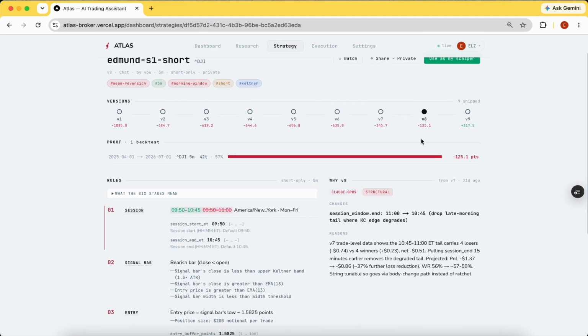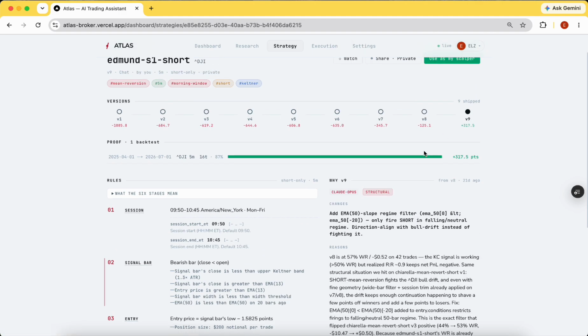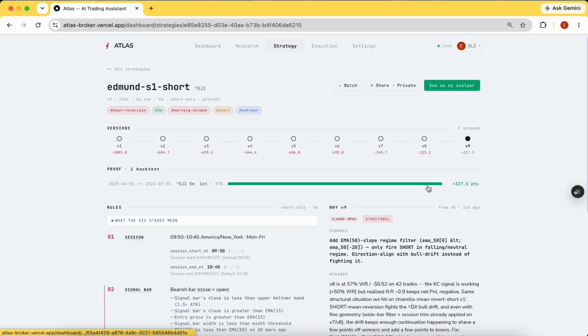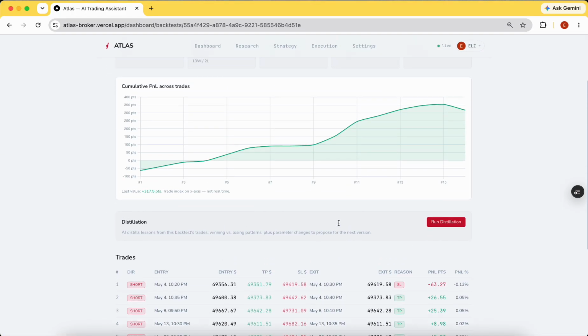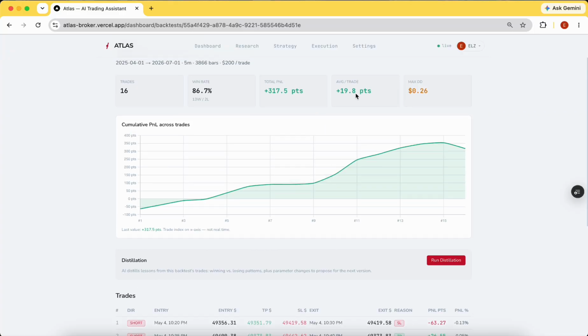And lastly, when it comes to version 9, we can see that the changes are not really from here, but we added some indicators. We use the EMA 50 slope as an additional trend filter, and there you go. We got a better trade here. And it's not just one single trade. It's cumulative, and most of the trades become positive. And that is how we land on a winning trading strategy.